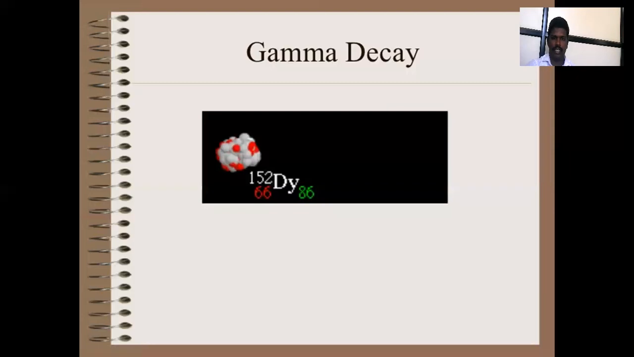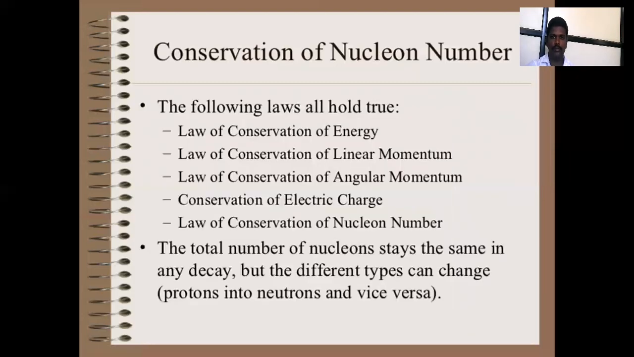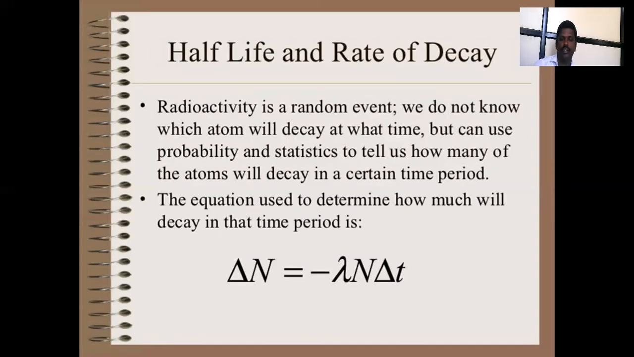Next, gamma decay is like this, with conversion of nuclear number. The following laws hold true: the law of conservation of energy, linear momentum, angular momentum, electric charge, and nucleon number. The total number of nucleons stays the same in any decay, but the different types can change, protons into neutrons and vice versa.